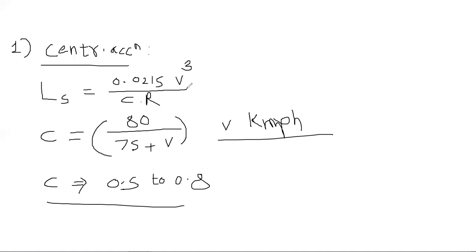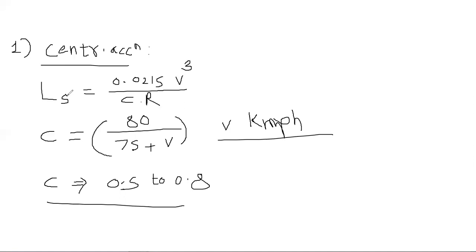Because your transition curve will start from the circular curve. So this R is the radius of circular curve. V is your design speed in kmph. You will get C, the constant, from the formula 80 by 75 plus V. Again V is in kmph. So you will get finally the value of Ls, and that is nothing but your length of transition curve. So this is by your first method.